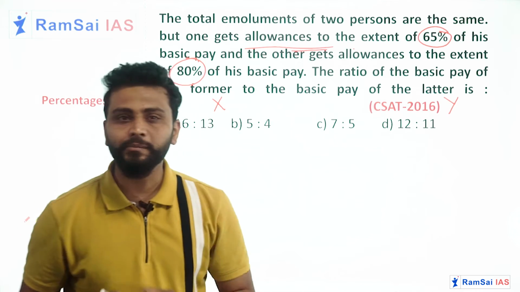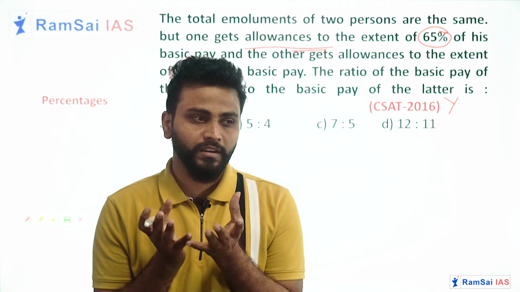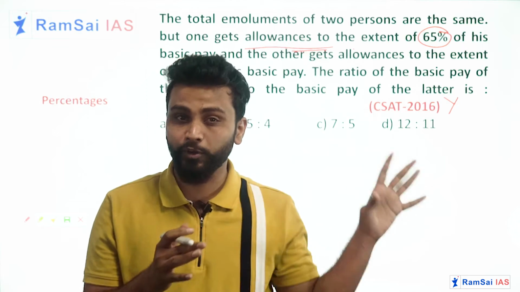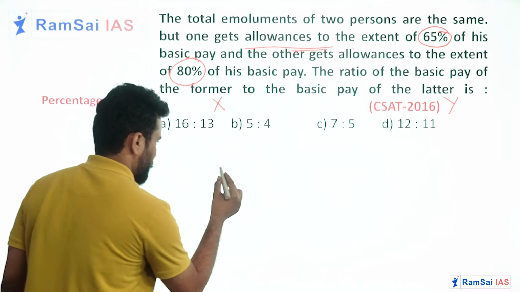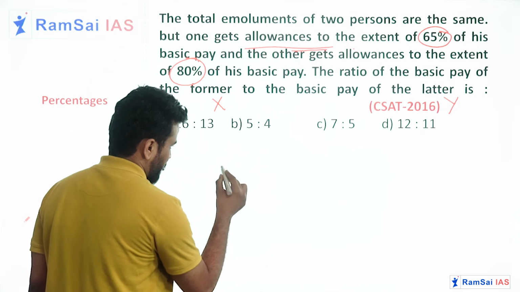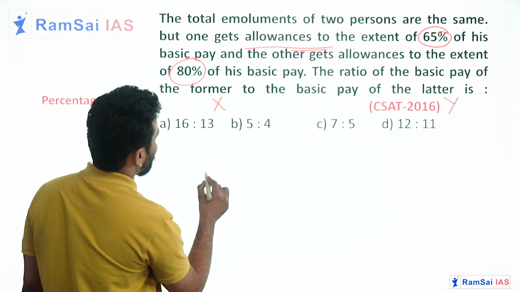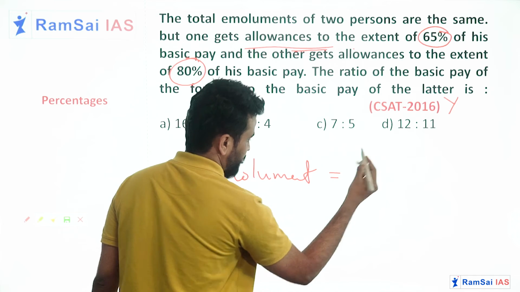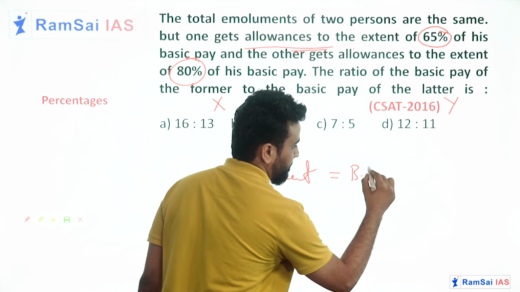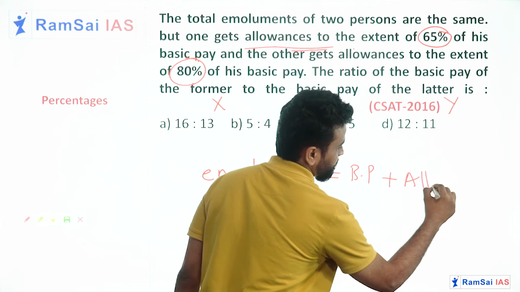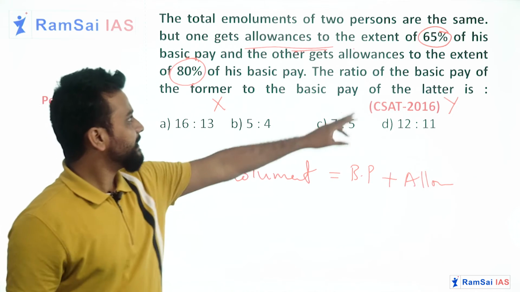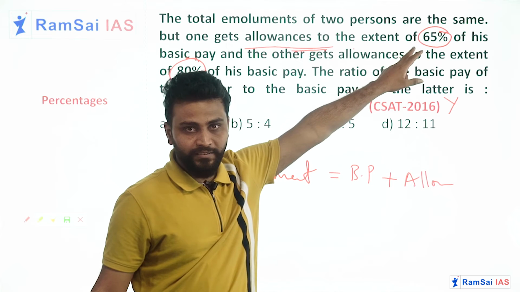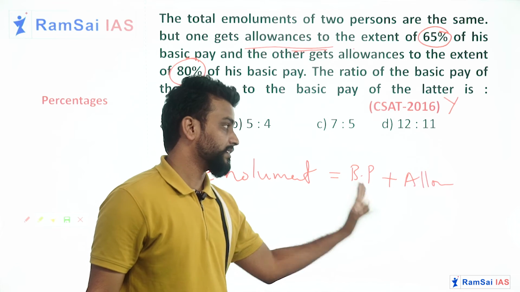Then tell me how you will calculate the take home salary. Very simple. Take home salary is equal to basic pay plus allowance. Here X is getting 65% allowance, no? 65% of basic pay.